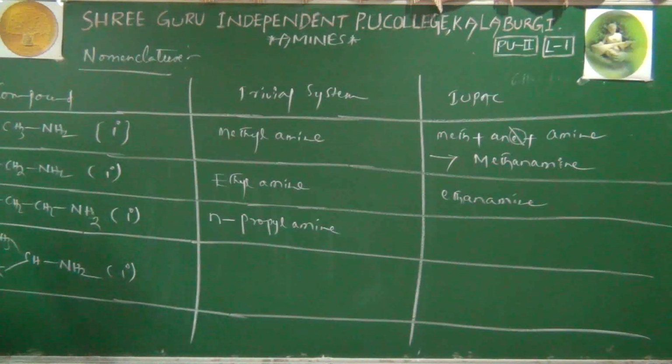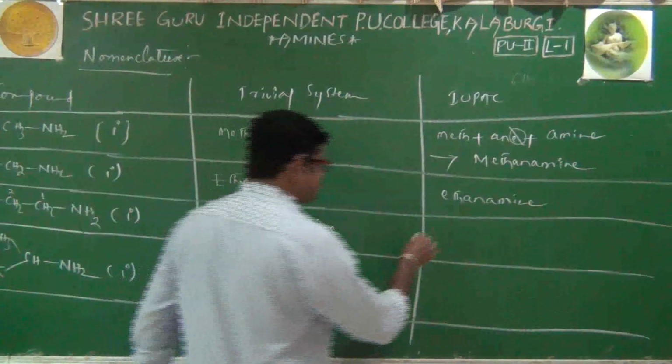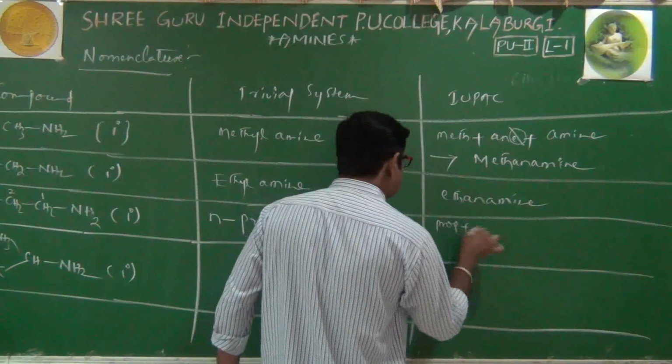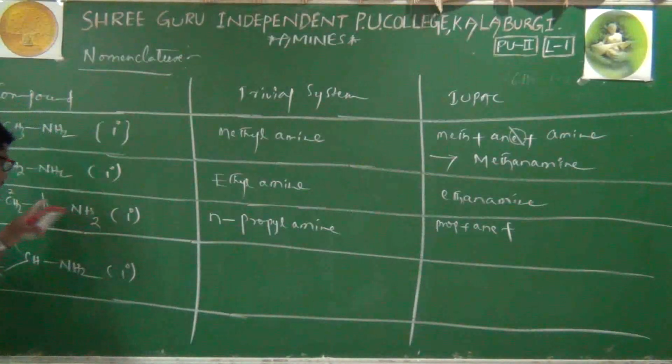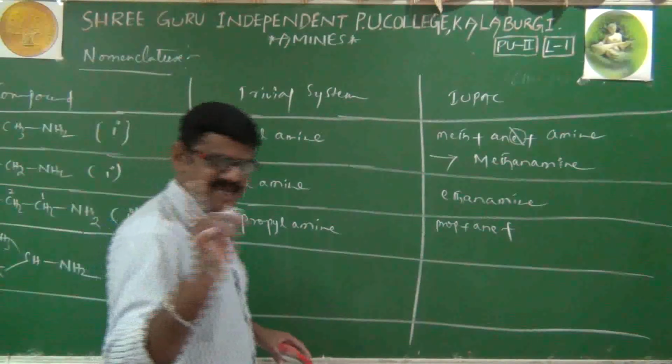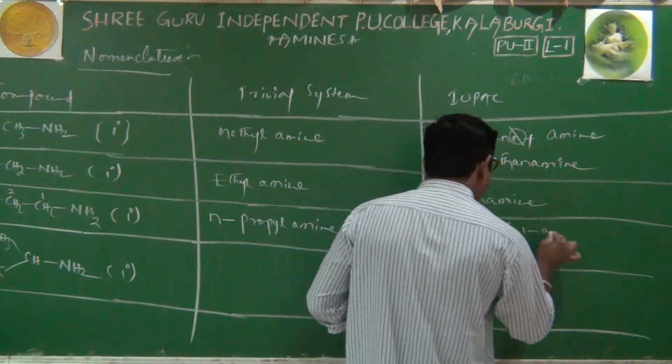First, this compound's IUPAC name we will write. Here NH2 is of course the functional group. The functional group attached carbon will be given first priority, rank number 1. This is the second rank, this is the third rank. Number 1, 2, 3. Now how to write its IUPAC name? Same: prop plus ane, plus instead of amine we will write 1-amine. That's it, 1-amine, because the amine is attached to the first carbon.